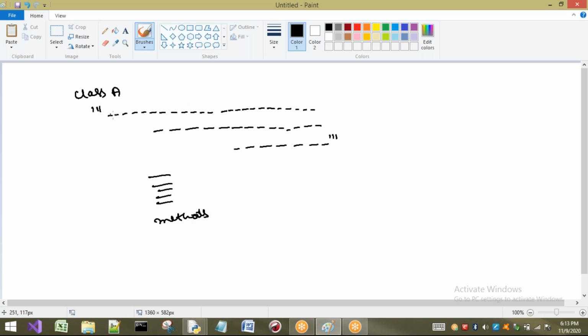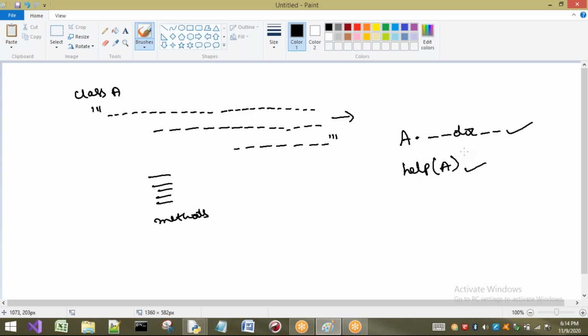If I want to see this docstring, I can use a variable called underscore underscore doc. This is a variable I can use. This is for which class? A class. So if I want to see the documentation string of class A, I can write A dot underscore underscore doc underscore underscore. Otherwise, if you want to see everything inside a class, what content is present inside a class, write help of A. If you write this, you can see the description of the class, and also the content of the class.